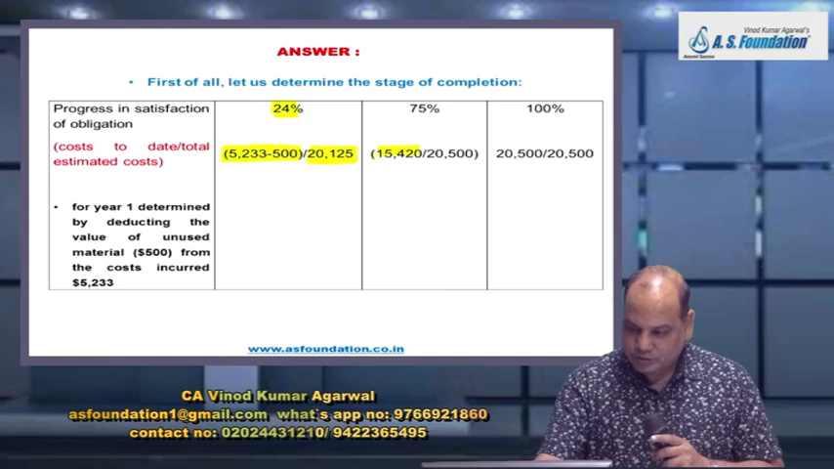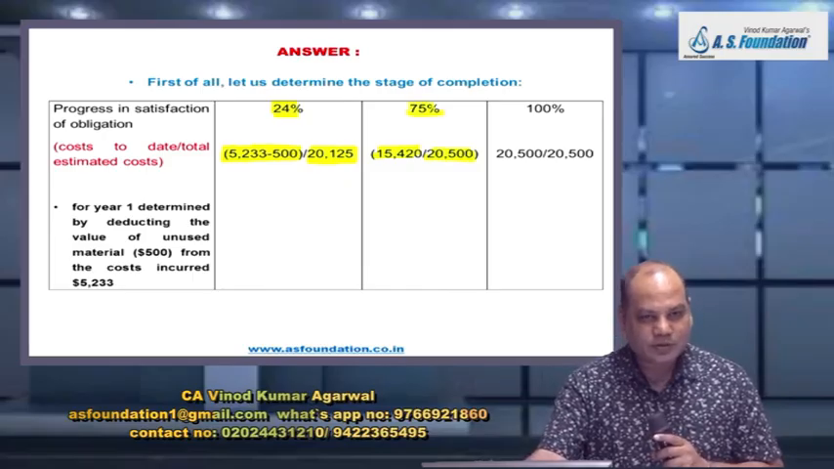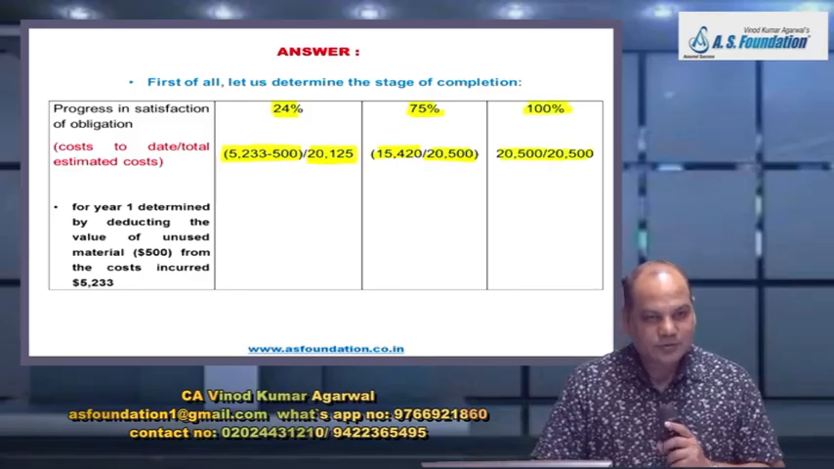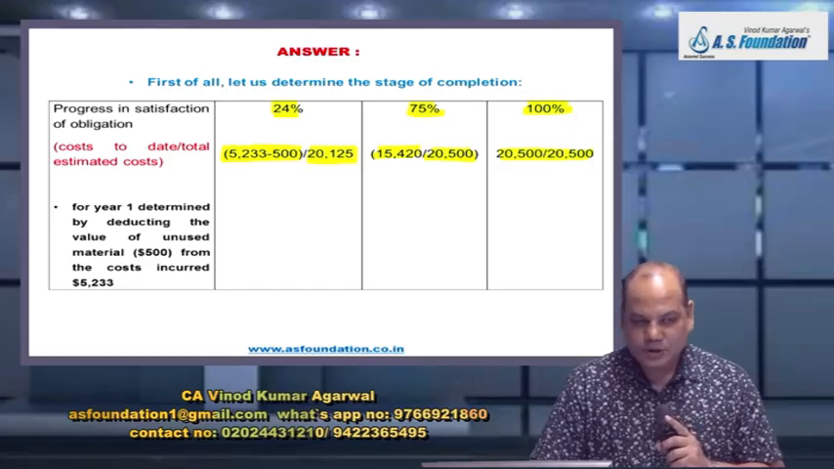Second year, 15,420. Can you see 15,420 in the table? Divide by total cost 20,500. Are you getting 75%? And third year, the entire work has been done. The answer is 100%.